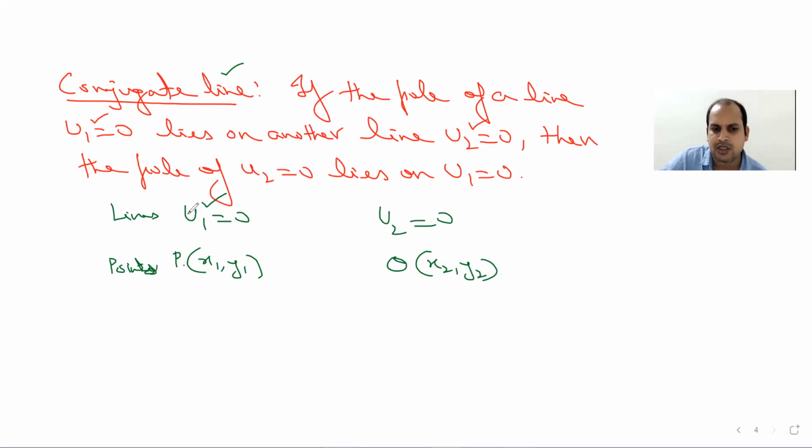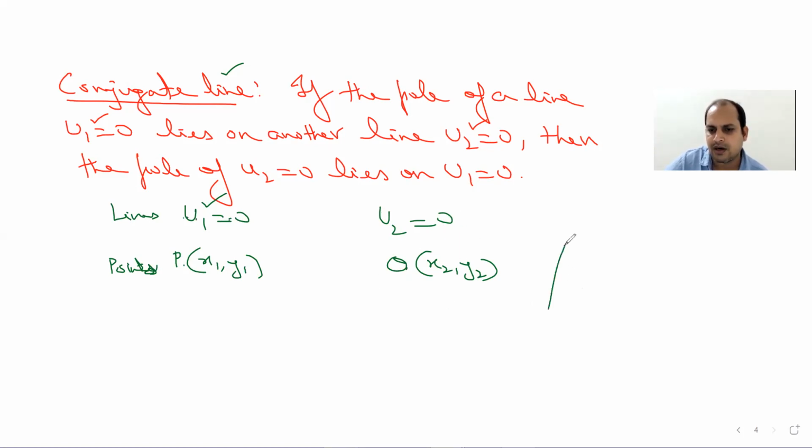This one is the point lying on this line, and this one is the point lying on this line. As per definition, suppose for this line, this one is the pole. If the pole of this line lies on the line u2 equal to 0.